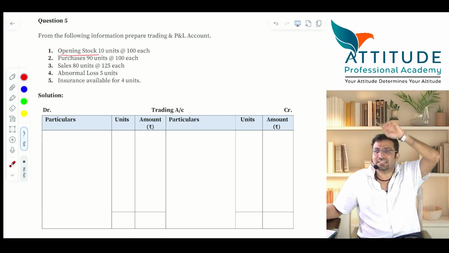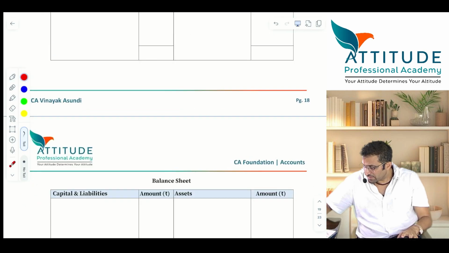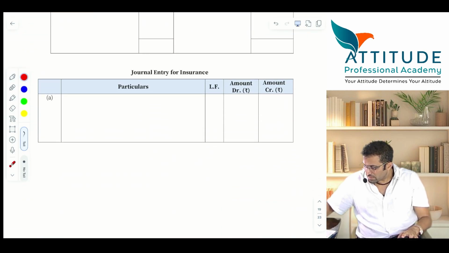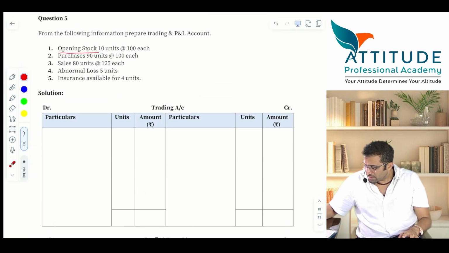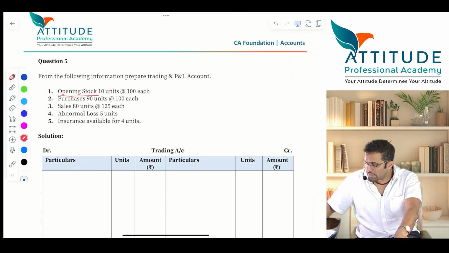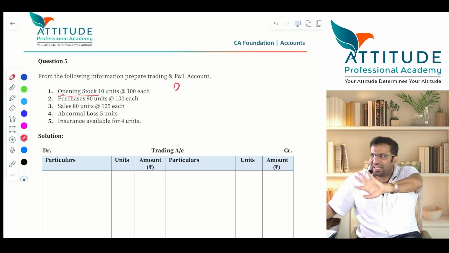Now we'll take case B. First we'll adjust abnormal loss with purchases. Please tell me the journal entries. First we'll assume that abnormal loss is adjusted with purchases, and then all the accounts are closed.